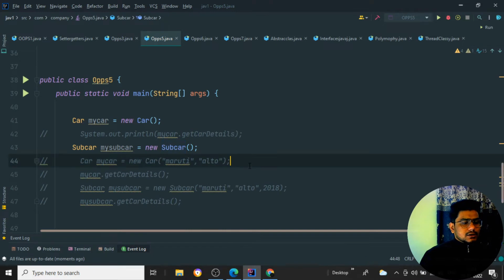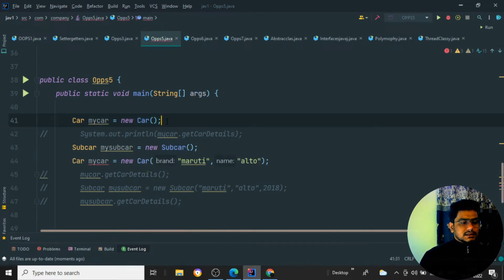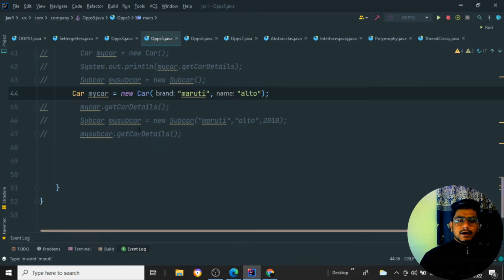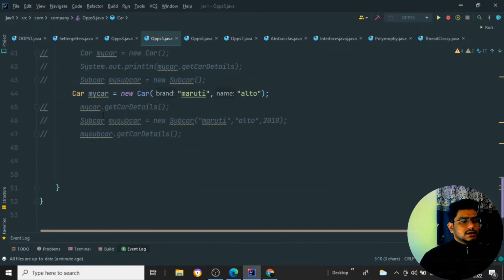Now I'll be setting values. Whatever the my car is there, I'll just comment these two lines of code. I hope you have understood how the constructor works inside inheritance. Now for the parent class, this is my parent class car. Here I'm creating one object, my car, saying new car, and setting values over here, that is Maruti as well as Alto.